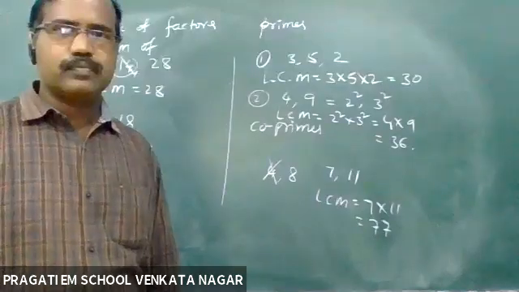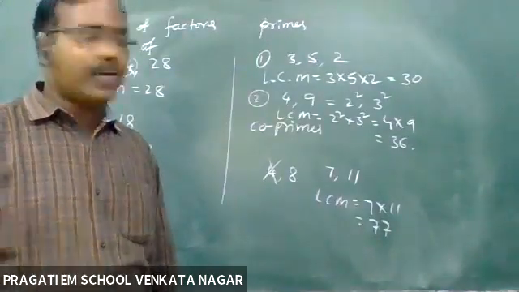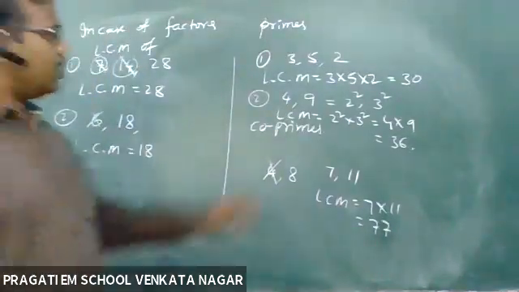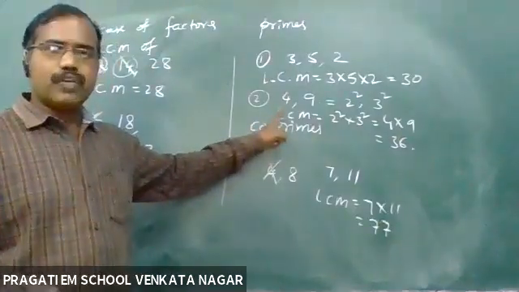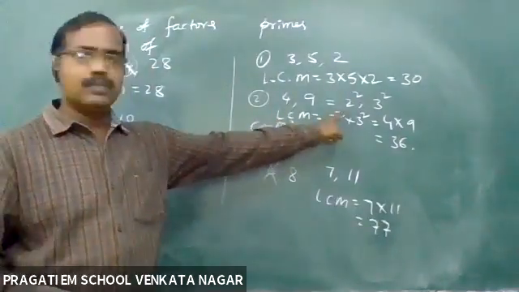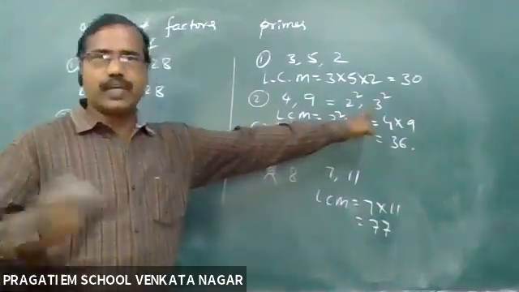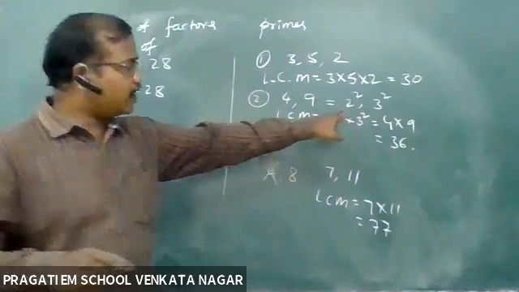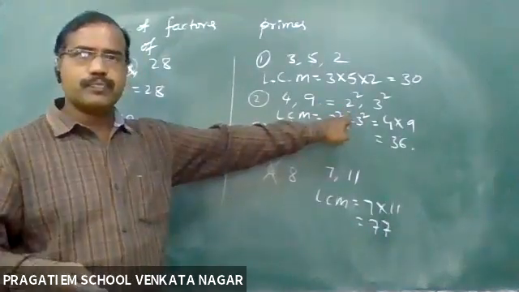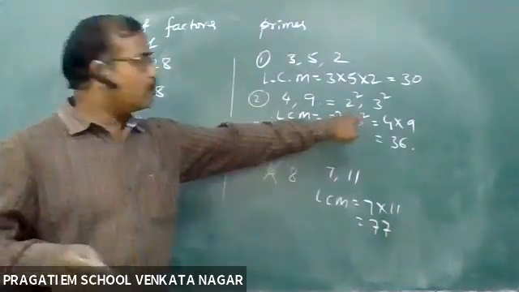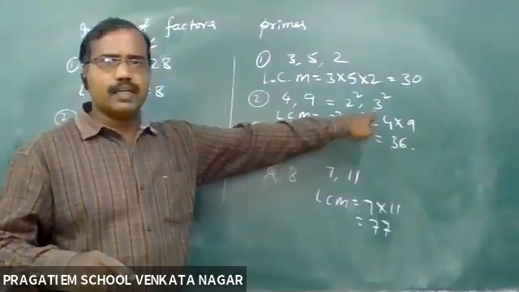Once explain 4 and 9 LCM, sir. 4 is 2 square, right? Yes, sir. 9 is 3 square. Yes, sir. See here, what is 2? 2 square, sir. What is 3? 3 square, sir.